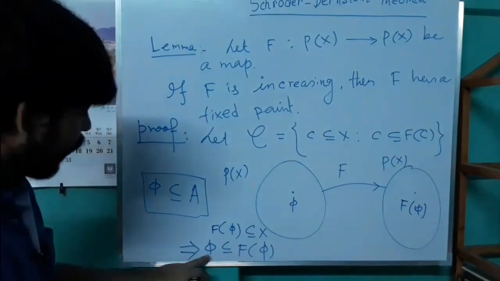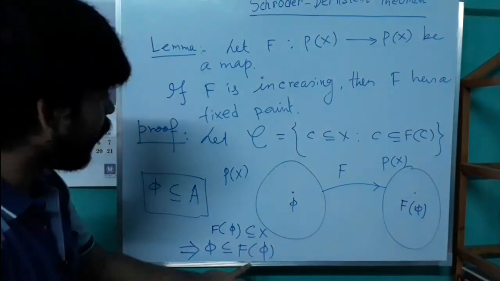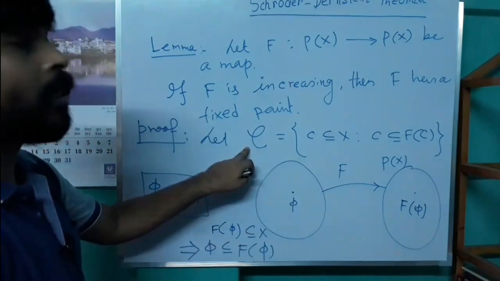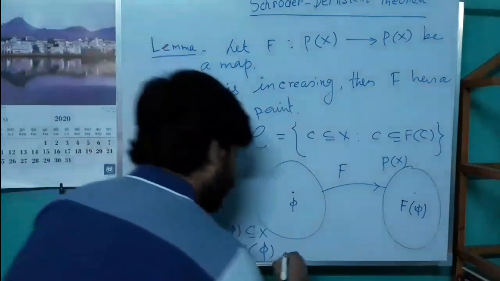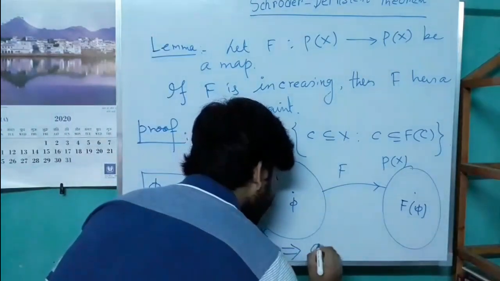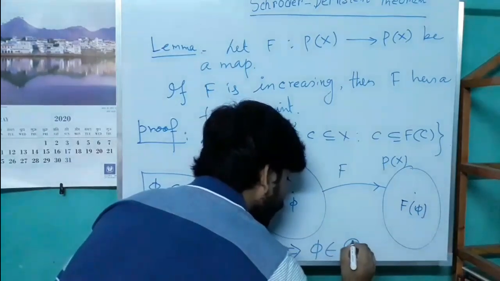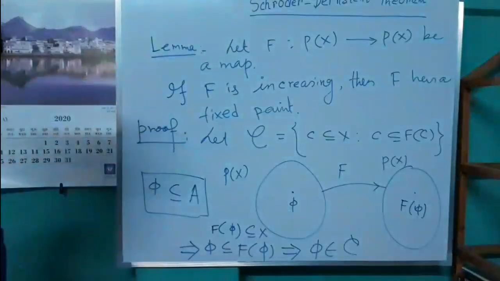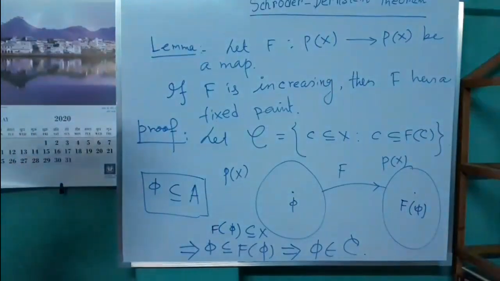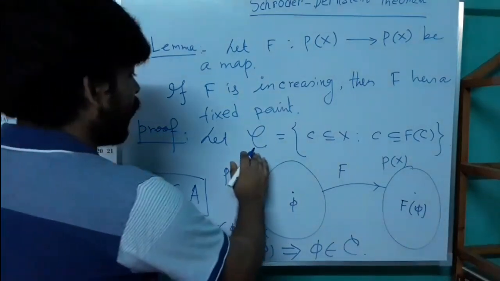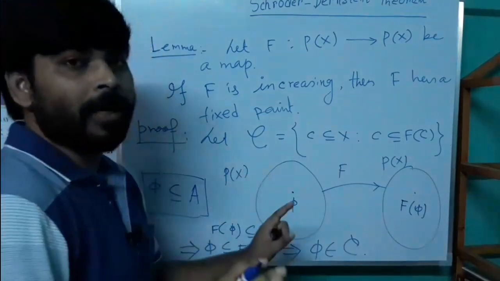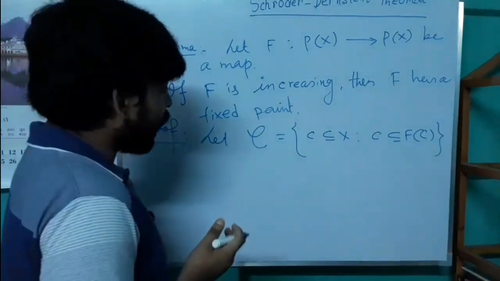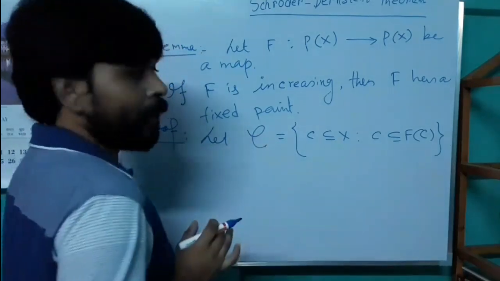This implies the empty set belongs to the collection script C. So this collection script C is a non-empty collection.